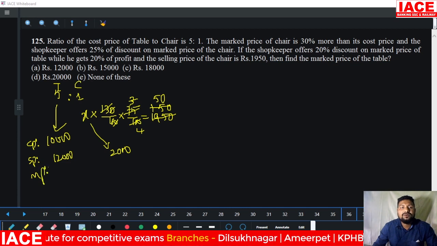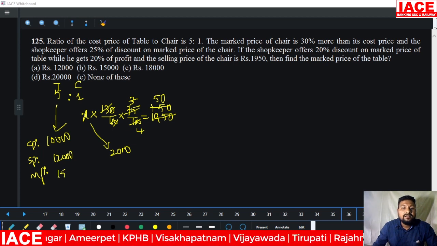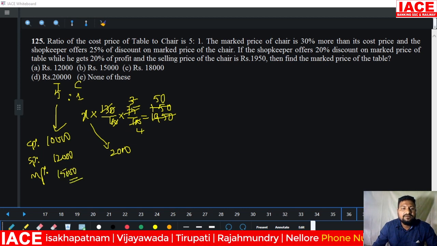How much percentage discount? 20% discount. 20% discount on some value, getting 12,000, means the value is 15,000. In 15,000, 20% discount value is 3,000. 3,000 is removed from 15,000, and you will get the selling price of 12,000.